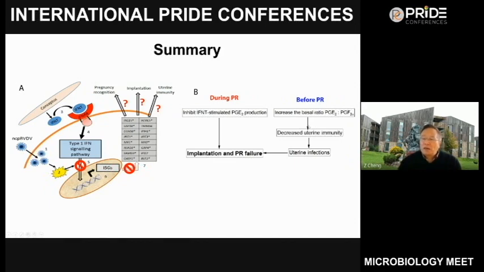Before pregnancy recognition, BVDV increased the basal ratio of PGE2 to PGF2 alpha. This would decrease uterine immunity and lead to various uterine diseases. This would in turn lead to pregnancy recognition failure.